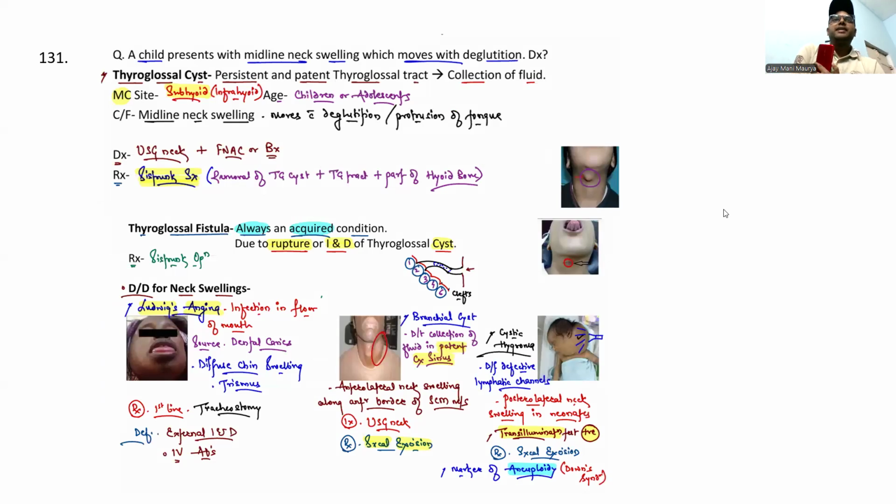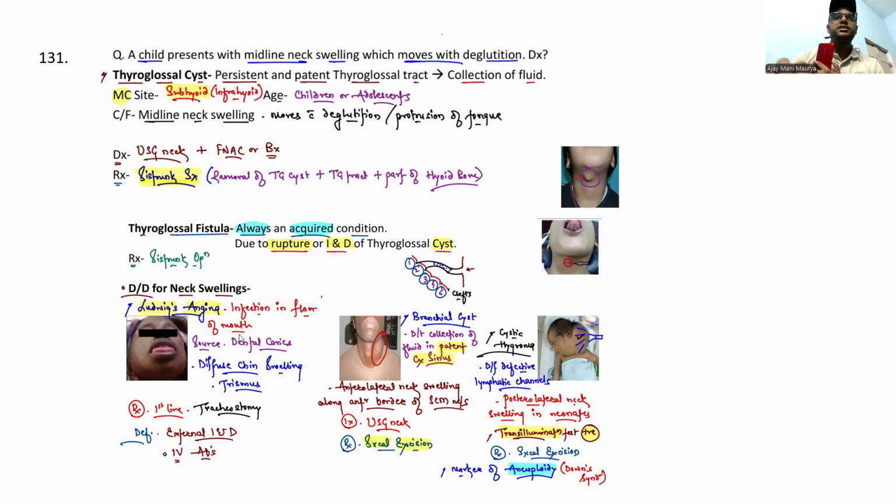A child presents with a midline neck swelling which moves with deglutition. The diagnosis is thyroglossal cyst. So guys, moving with deglutition is the case of a thyroglossal cyst. The treatment is cyst surgery, removal of the thyroglossal cyst. See, thyroglossal fistula, you can see here.